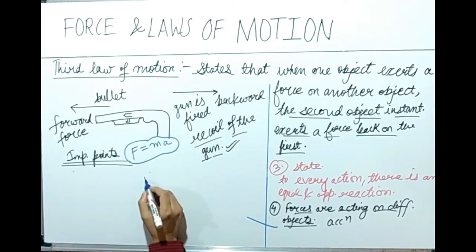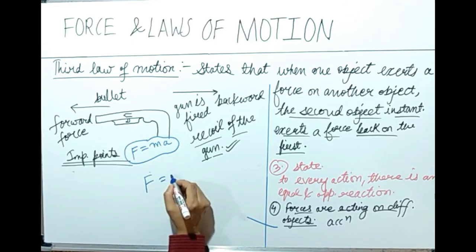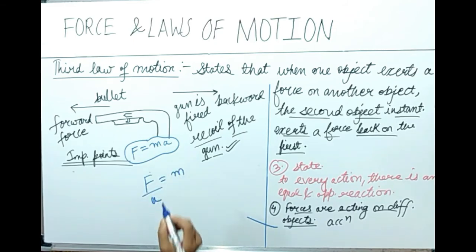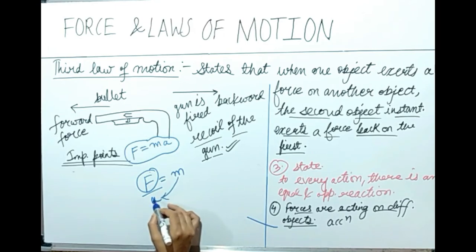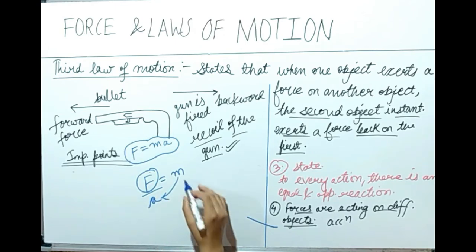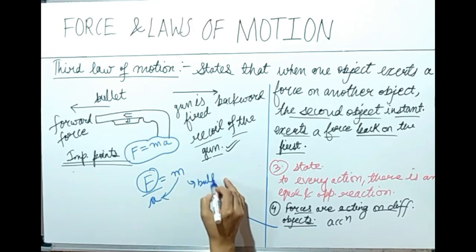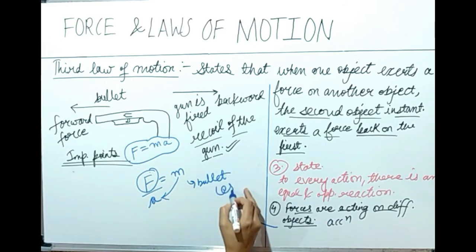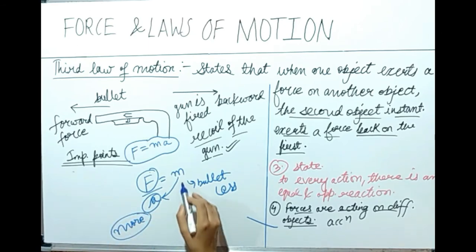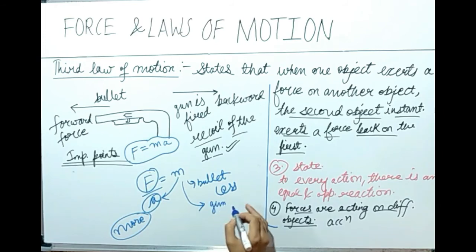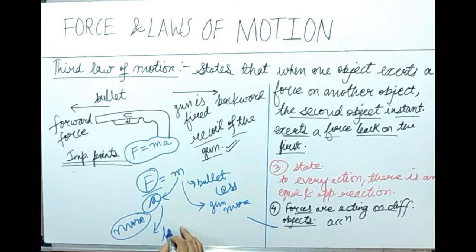We can write this as F equal to m upon a. For a given force, mass is inversely proportional to acceleration. Mass of the bullet is less, so the acceleration produced is more. And on the other hand, mass of the gun is more, so the acceleration produced is less.